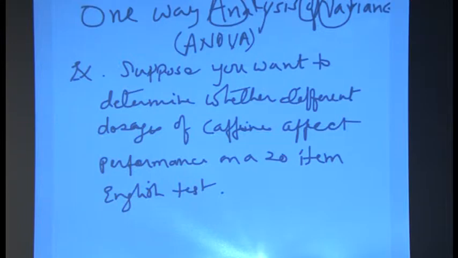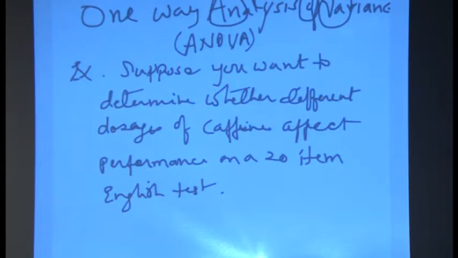Suppose, now let us read this example. Suppose you want to determine whether different dosages of caffeine affect performance on a 20-item English test. So, now what is our dependent variable and what is independent variable here? We have the dependent variable as performance on a 20-item English test. And the independent variable is a categorical variable where there are different dosages of caffeine. So, caffeine dosage is our independent variable with various categories, all right, different dosages.